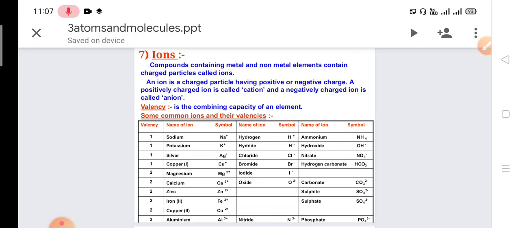These all are negatively charged except hydrogen. Then over here you can see the ammonium. Ammonium is NH4 plus. The formula of ammonia is NH3, and this has one more hydrogen, so NH4 plus. Then hydroxide is OH minus. Nitrate, NO3 minus. Hydrogen carbonate, HCO3 minus.